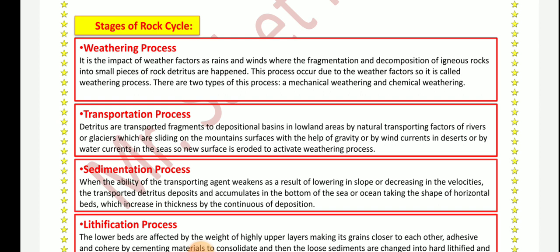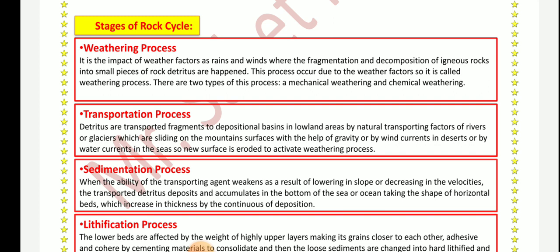If we look here at stages of the rock cycle, the weathering process. It is the impact of weather factors such as rain and wind, where the fragmentation and decomposition of igneous rocks into small pieces of rock occurs. This process occurs due to weathering factors, or due to the weather, so it is called the weathering process. Weathering is a reflection of weather on rocks.